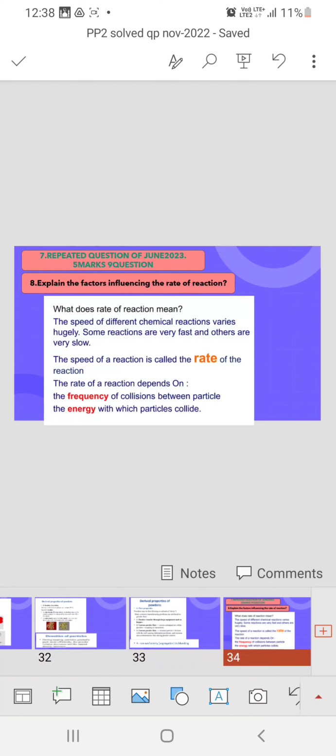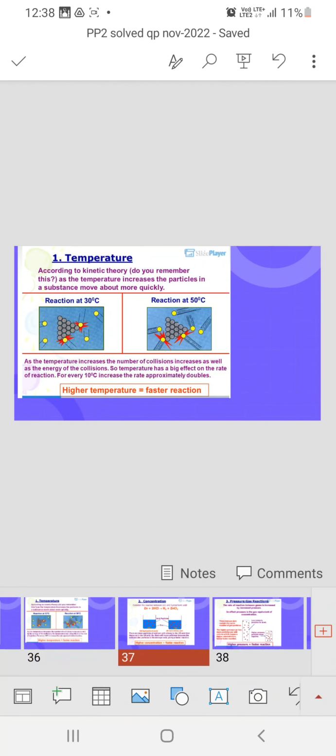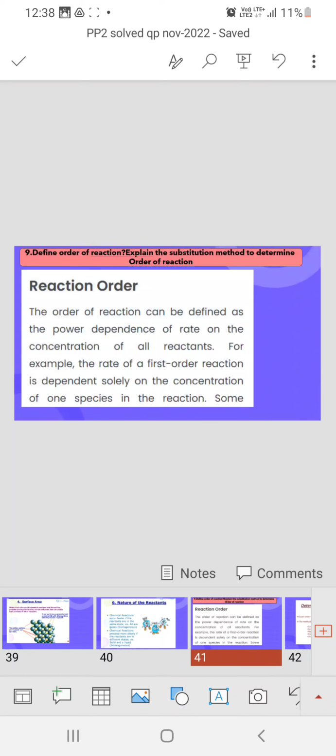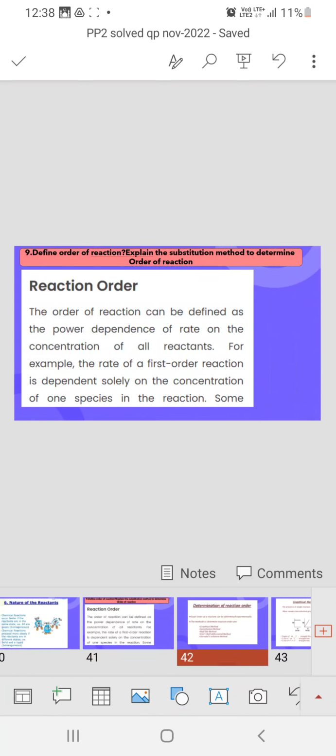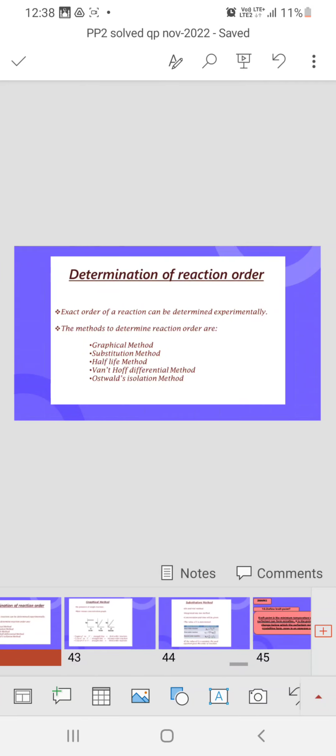Then the seventh, it is also repeated, that is question number 9, it is repeated in June 2023. Then explain the factors influencing rate of reaction, you have to write rate of reaction, factors, temperature and all. Then the last question: define order of reaction, explain the substitution method, particularly they ask. First you write all these methods: graphical, substitution, half life. In the substitution method you have to explain particularly.